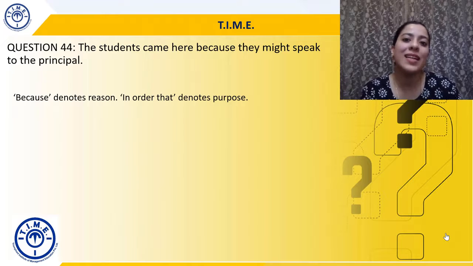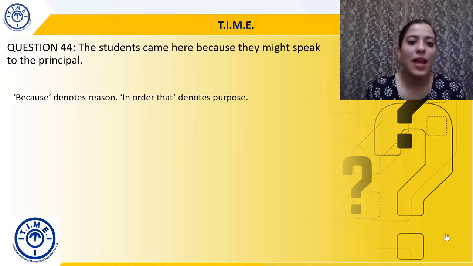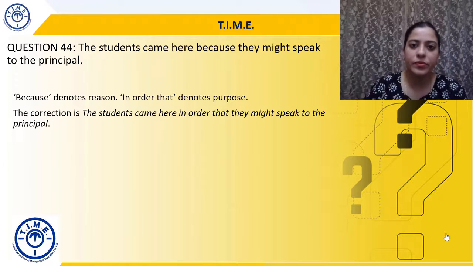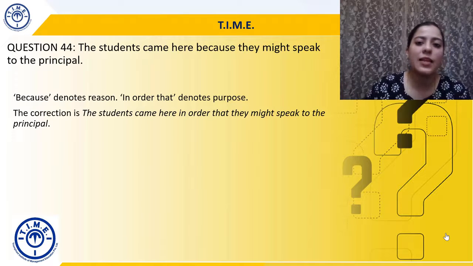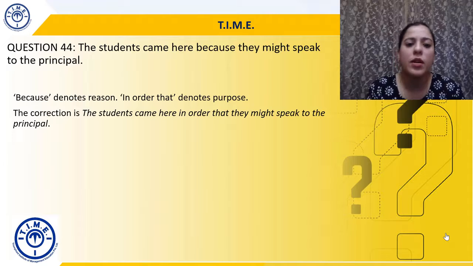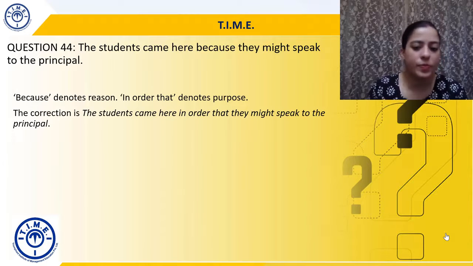So यहाँ पे we need purpose and not reason and that's why we will just substitute it. The students came here in order that they might speak to the principal. We don't need reason, we need purpose. Students यहाँ क्यों आए? The purpose is that they want to speak to the principal. That's why we will substitute because with in order that.